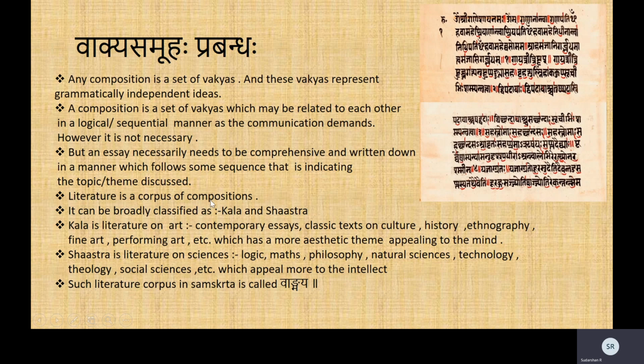And this literature is broadly classified into two, Kala and Shastra. Kala is the literature on art, all art forms, be it performing arts, fine arts, social arts like history, ethnography, all of that. Since they have an aesthetic theme, aesthetic appeal to the mind, they are called Kala. These are concerning the mind.